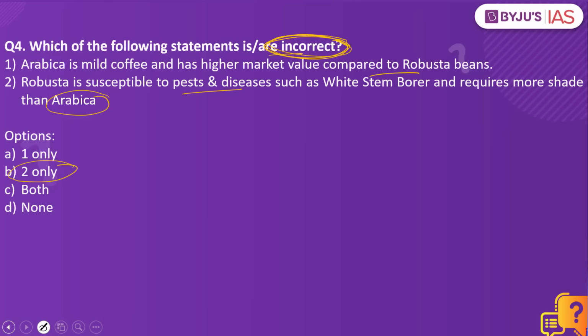When it comes to the differences between Arabica and Robusta, Arabica happens to be a mild coffee. So the first statement is right, and it has higher market value compared to the Robusta beans. This is a correct statement. However, when you look into the second statement, it says Robusta is susceptible to pests and diseases such as white stem borer and requires more shade than Arabica. In reality, Arabica is susceptible to these and requires more shade than Robusta. So this is switched here. So the answer to this would be 2 only. Why? Because it is asking for the incorrect statement. Apart from that, Arabica also requires more care and nurture, and at the same time Robusta has more strength as well, and Arabica is usually grown in higher altitudes than Robusta.